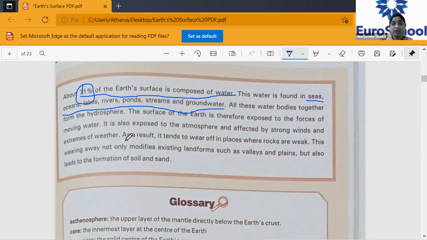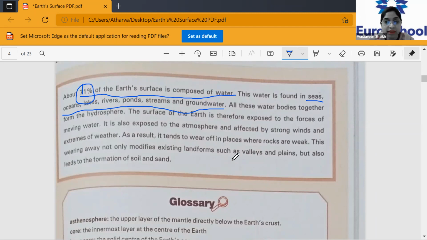And if it is affecting the water, it in turn results in modifying and changing the landforms, right? You must have studied earlier also. It modifies the valleys, it modifies the plains because of the flow of the water. And it also results in the formation of soil and sand.